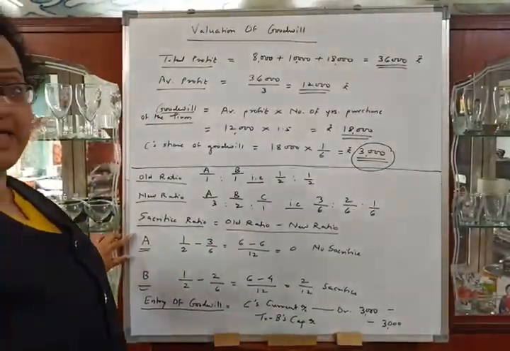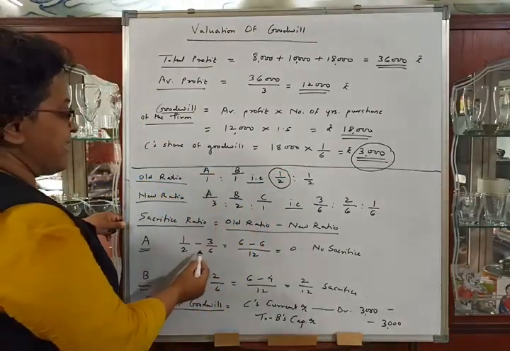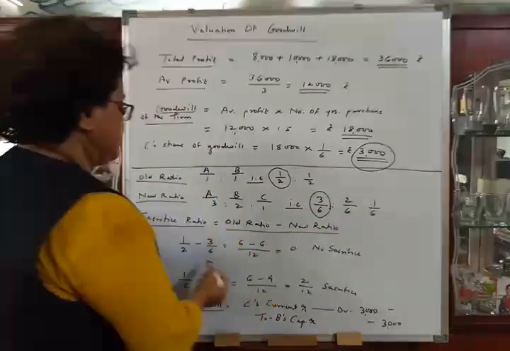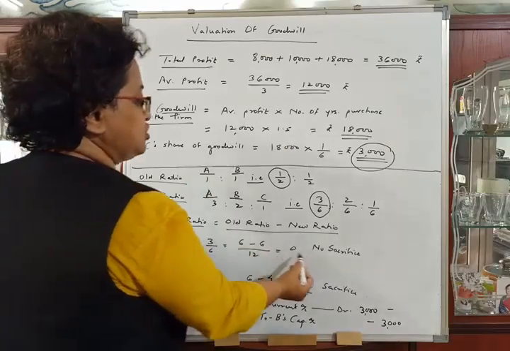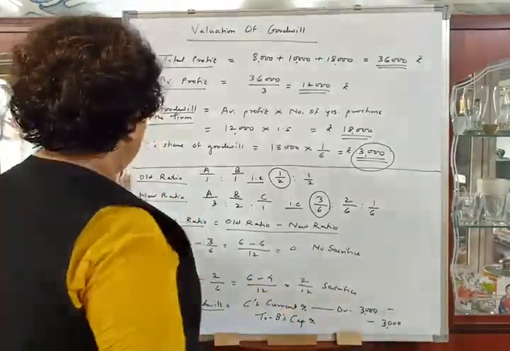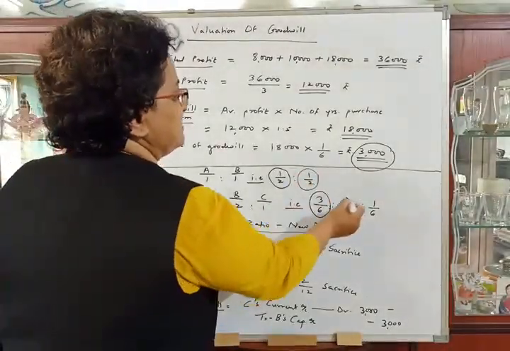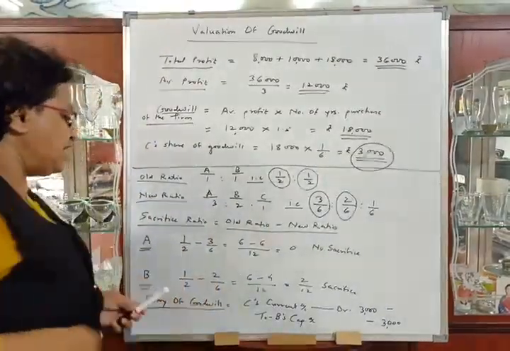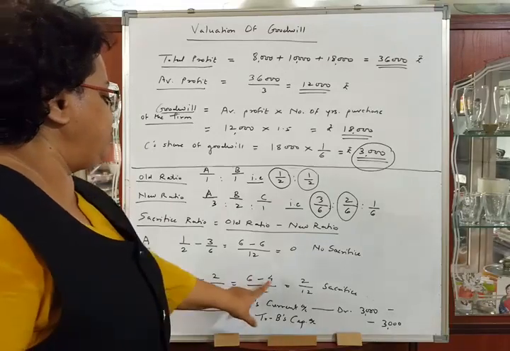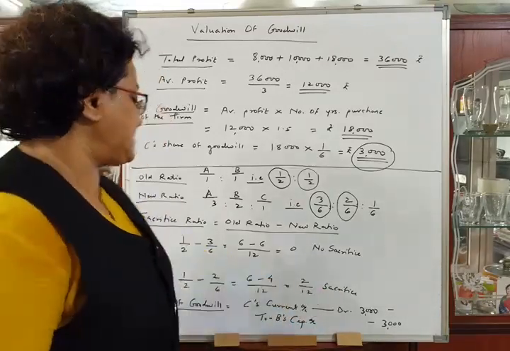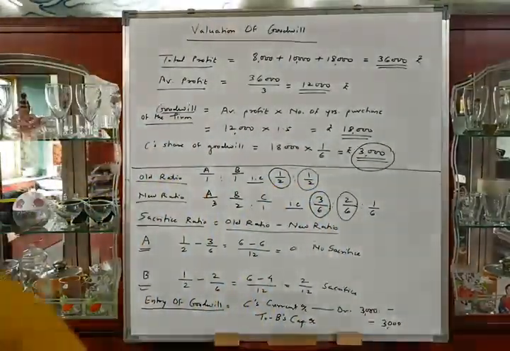So for partner A, old ratio is 1/2 minus new ratio 3/6. So 6 1s are 6, 2 3s are 6. So the answer will be 0. No sacrifice, no gain. Then in case of partner B, 1/2, that is old ratio, minus his new ratio 2/6. So 1/2 minus 2/6 is equal to 6 1s are 6 minus 2 2s are 4 is equal to 2/12, which is sacrifice.